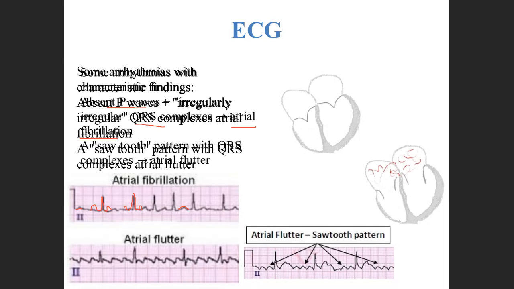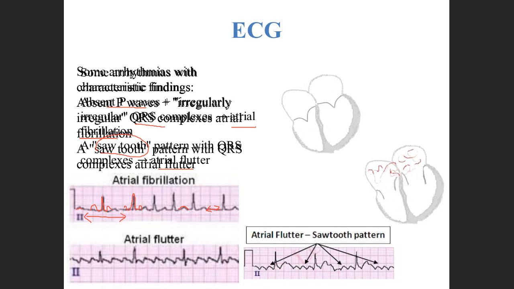Here you are having T, here the distance is long. So this shows that there is an irregularity in either the impulse generation or formation. That denotes atrial fibrillation. If the QRS complex is like a sawtooth, then it denotes atrial flutter.